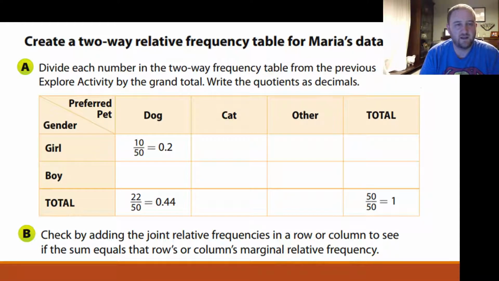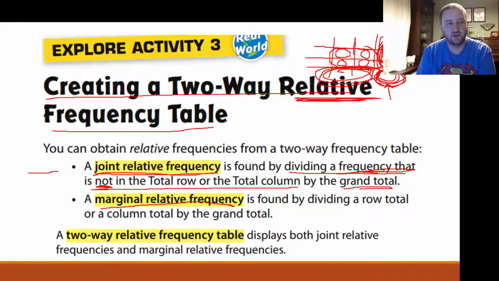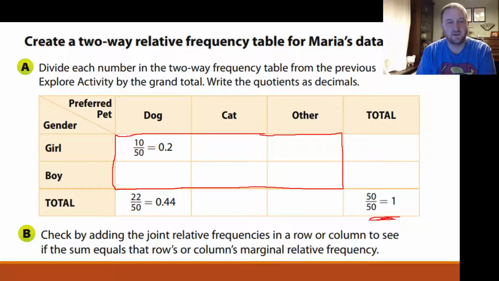Part A, divide each number in the two-way frequency table from the previous explore activity by the grand total. Write the quotients as decimals. So each of these, what type of relative frequency is each of these going to be? Okay, we're taking something not in a row or a column total, and we're going to divide it by the grand total. Well, that is joint relative frequency.